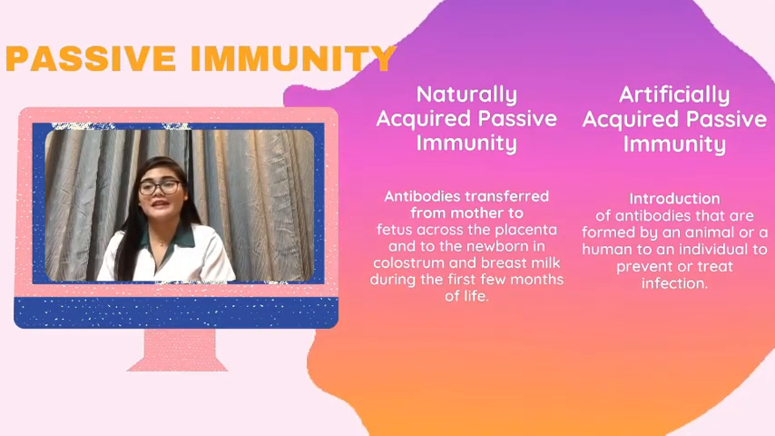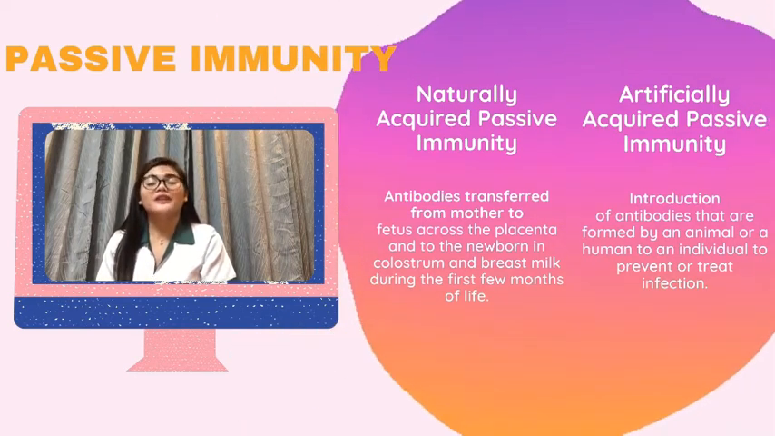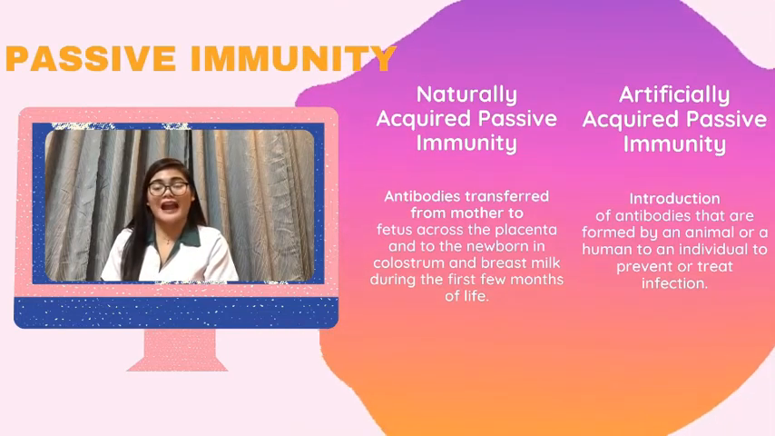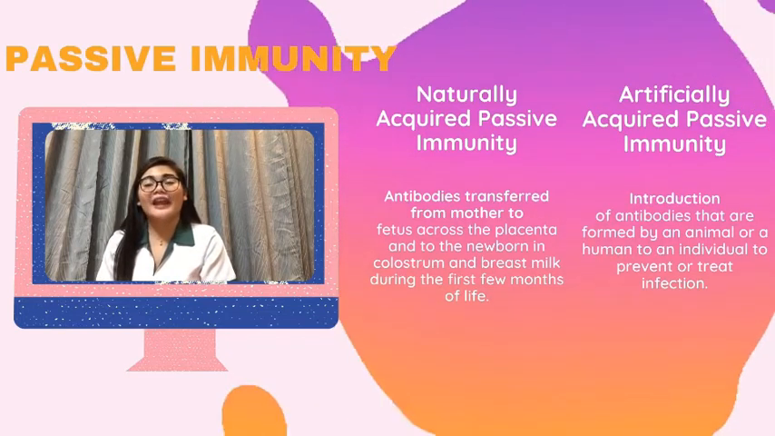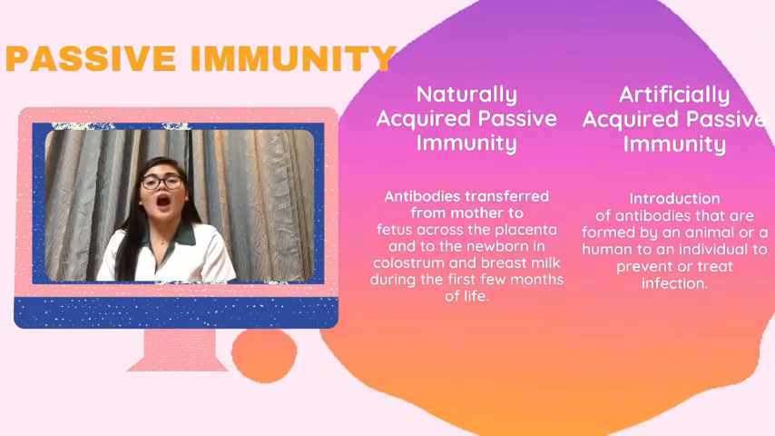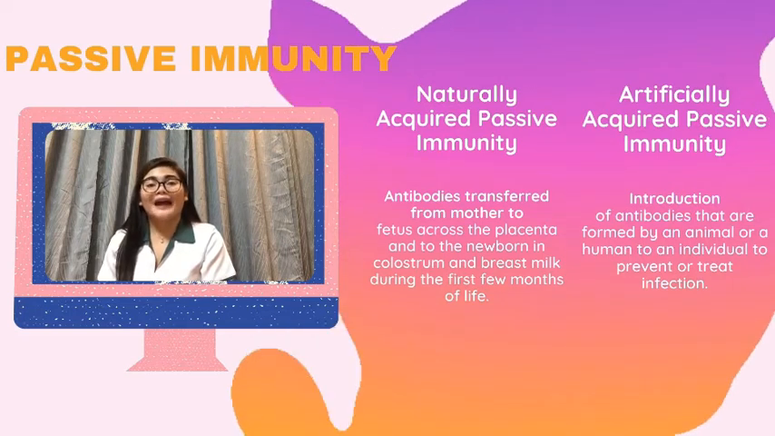Examples of this naturally acquired passive immunity are the placental transfer of IgG from mother to fetus during pregnancy, which generally lasts for 4 to 6 months after birth, and the IgA and IgG found in human colostrum and milk of babies who are nursed.